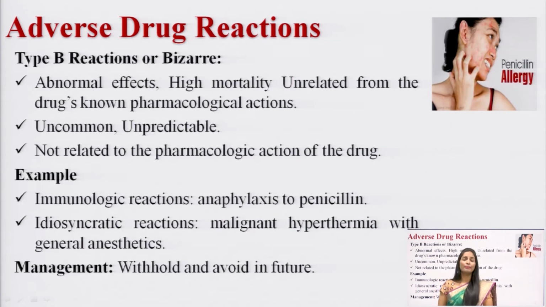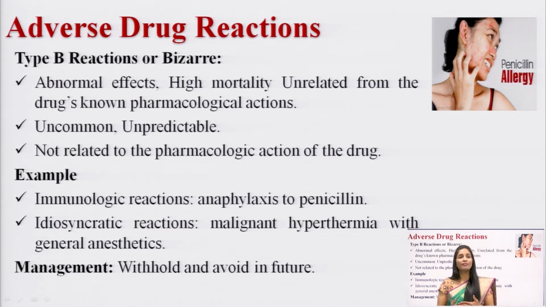And the second one is the type B adverse drug reaction, which you can call as bizarre. And here what is going to happen? This is an uncommon adverse drug reaction. These are unpredictable, and here the mortality rate will be increased. If you don't sort out the side effect of a particular drug, sometimes it can cause very serious side